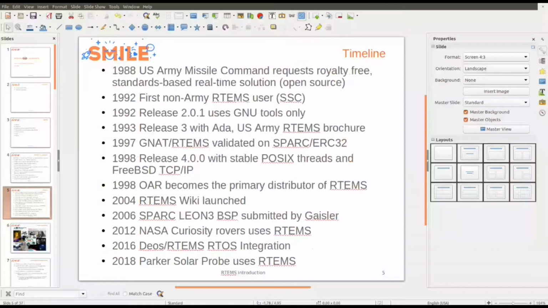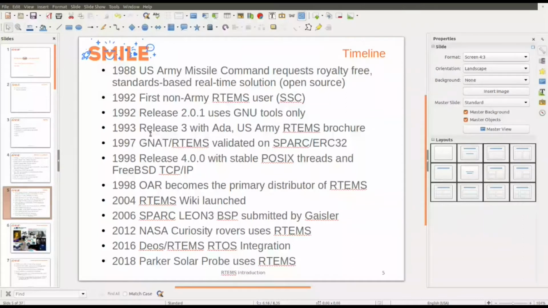A timeline. It was started in the 90s by the US Army because they wanted to get an open source operating system for missile command. Some years after, there was a first non-military RTEMS application with SSC. Release 2 used the GNU tools.